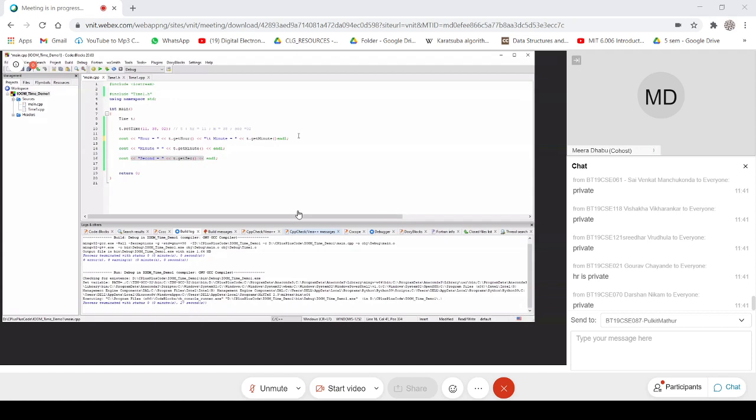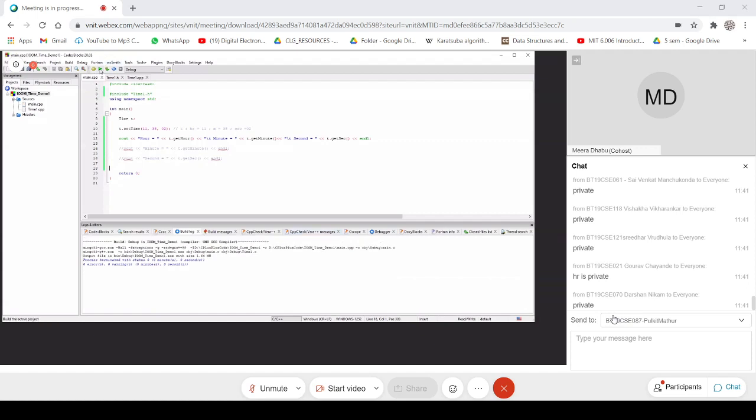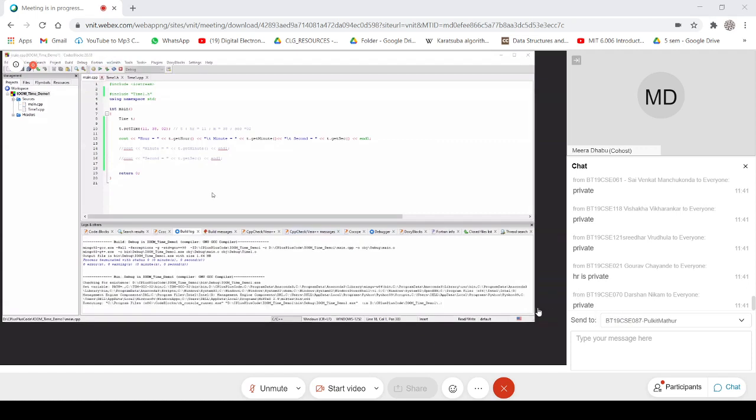So I can cascade my output. \t, all of you know what \t is given for. I can comment, I'm commenting with the two slash lines. So I just changed the display, that's all.